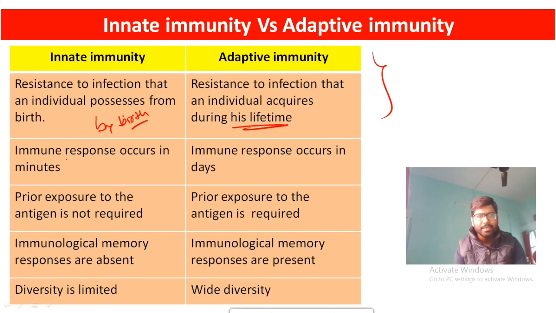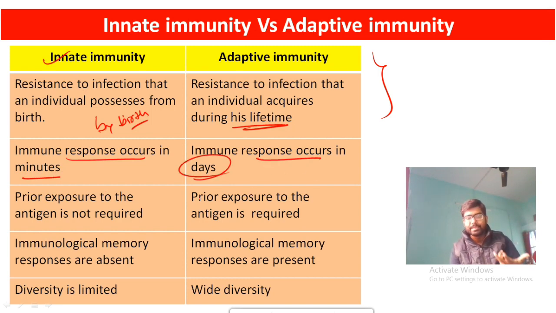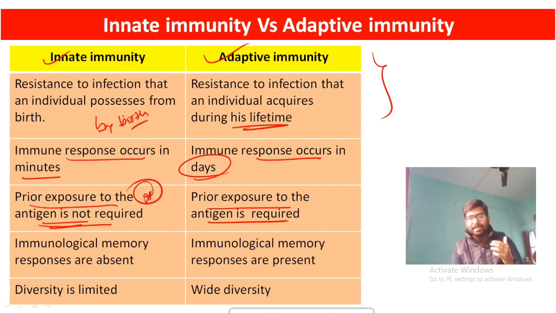Here, in case of innate immunity, immune responses occur in minutes, and in case of adaptive immunity, it's a long process. It may take several days. In case of innate immunity, prior exposure to the antigen is not required. This is very important. Whereas in case of adaptive immunity, prior exposure to the antigen is the main criteria.